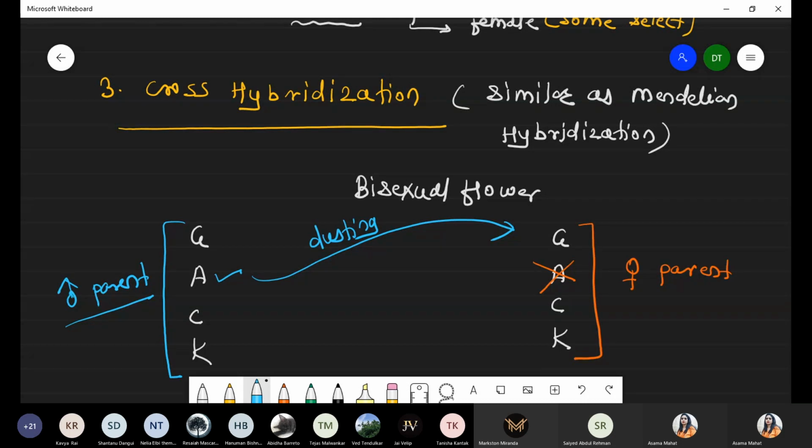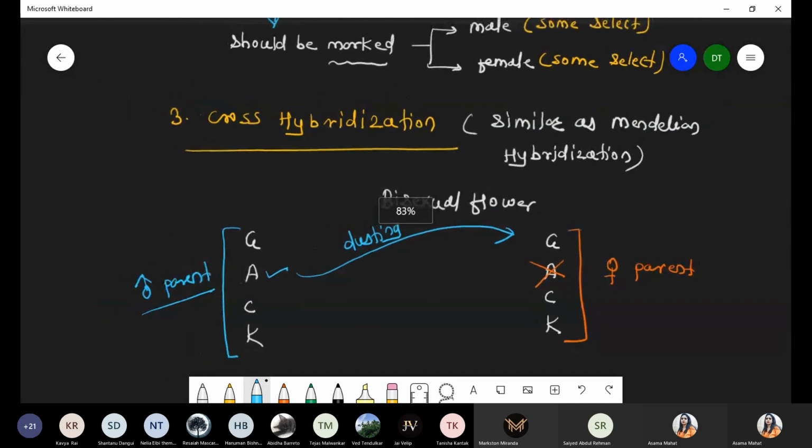So all these hybridization steps are similar to Mendelian hybridization, so we are not taking that part, because if a plant is unisexual there is no problem, no need for marking. But if the plant is bisexual, yes, you have to perform the emasculation step, and properly label which plant is the male and which parent acts as the female. Got it? Is this point clear, everyone? Okay, Nathan. Yeah, this point is similar. We are not taking too much detail because it is very lengthy.